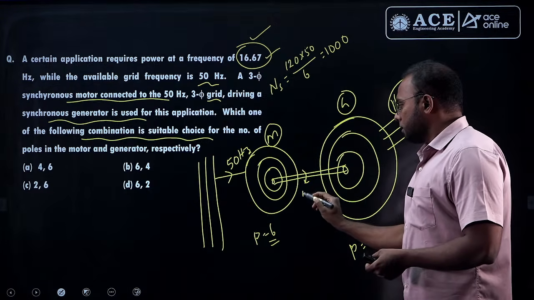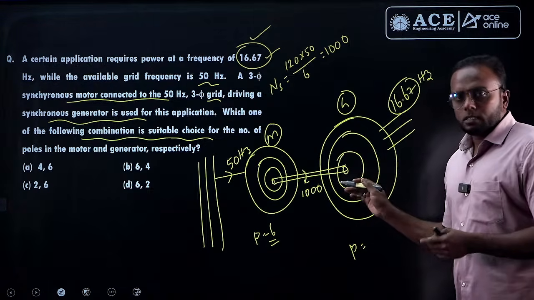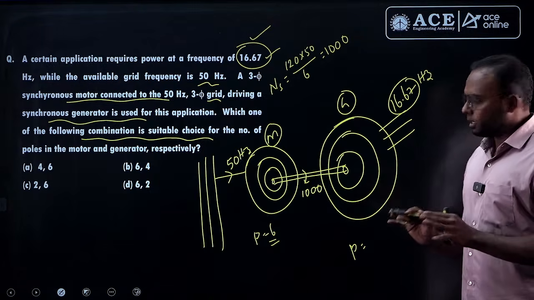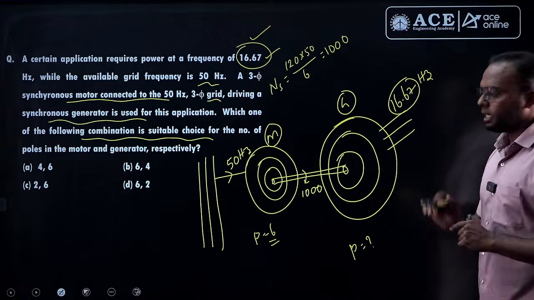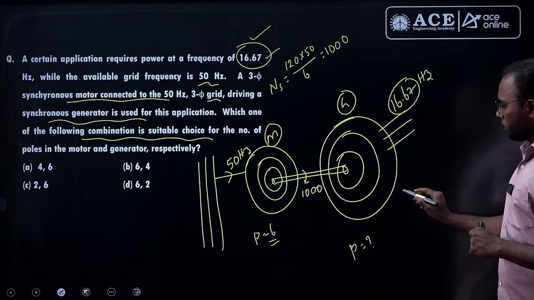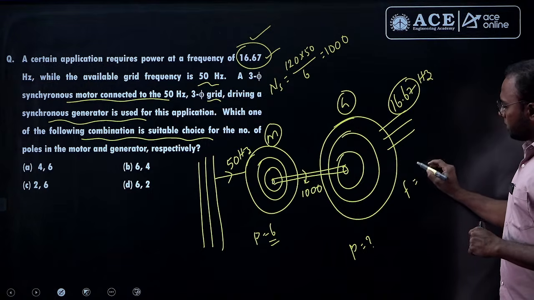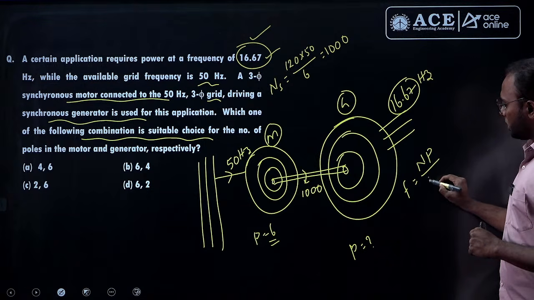So the rotor is rotating here at 1000 RPM. Now the alternator, the synchronous generator, is also rotating at the same speed. How many poles are required here? That is the question, for what frequency? 16.67. What is the formula for frequency? Actually frequency is N into P divided by 120.